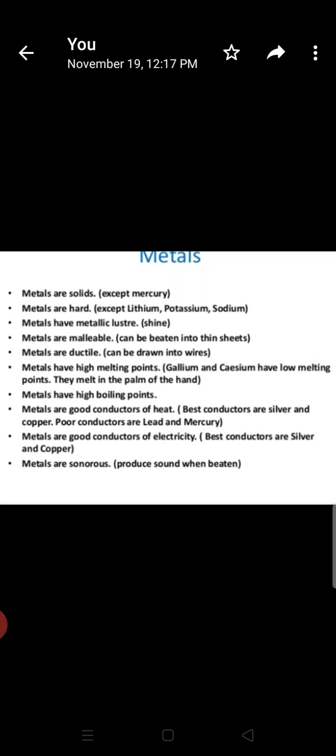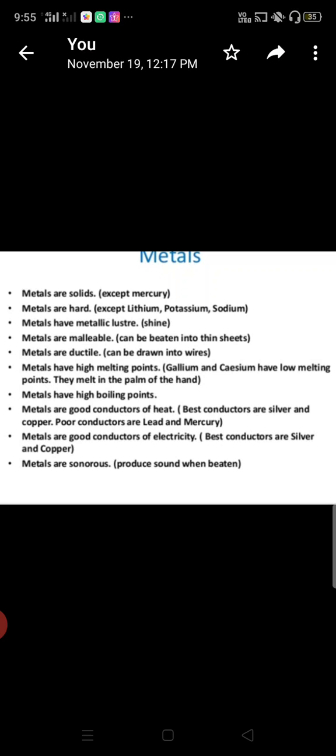Metals have high melting points. Gallium and cesium have low melting point. They melt in the palm of the hands. Metals have high boiling points. Metals are good conductors of heat. Best conductors are silver and copper. Poor conductors are lead and mercury. So best conductors of heat are silver and copper, and poor conductors are lead and mercury.